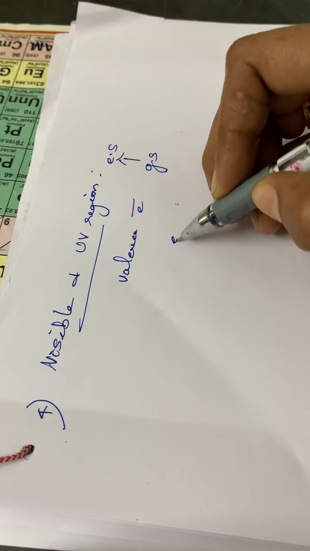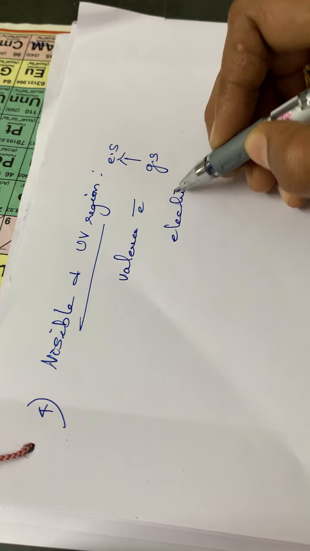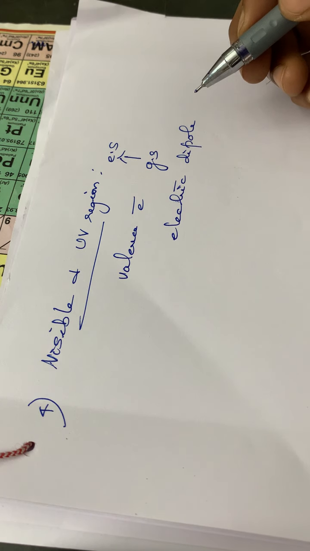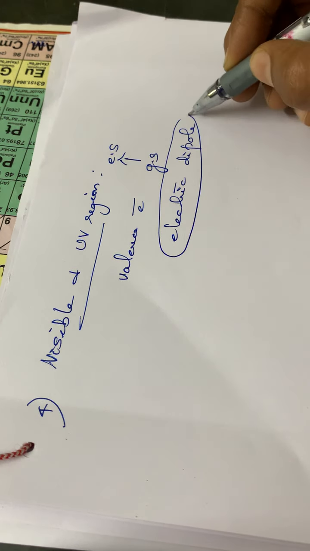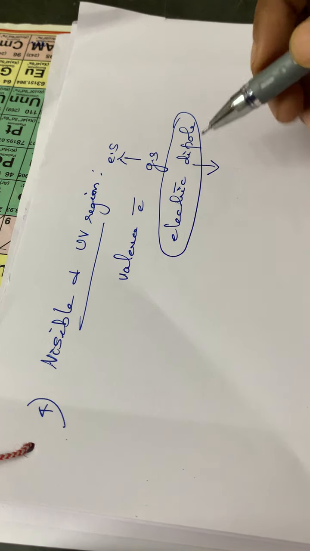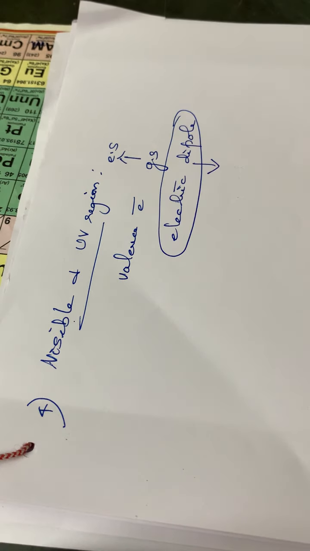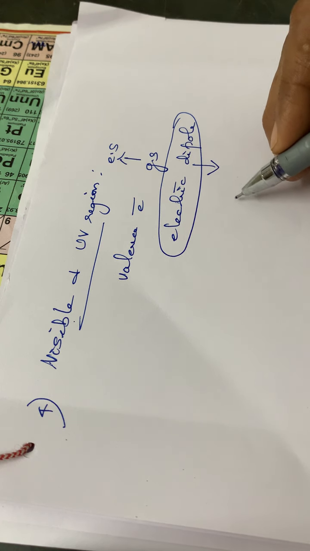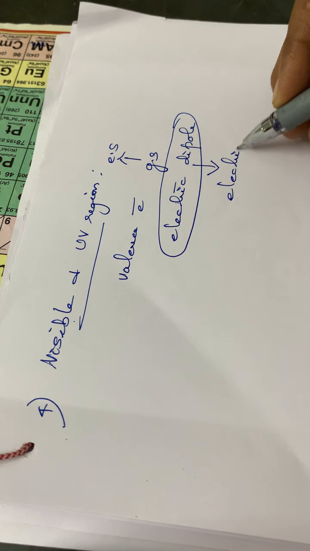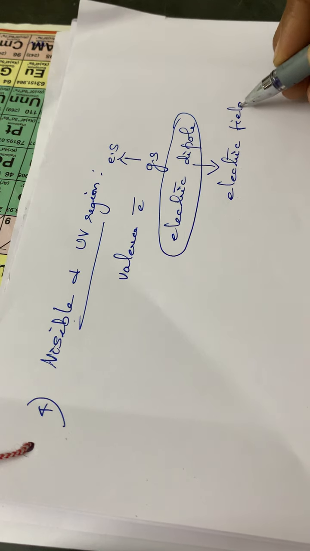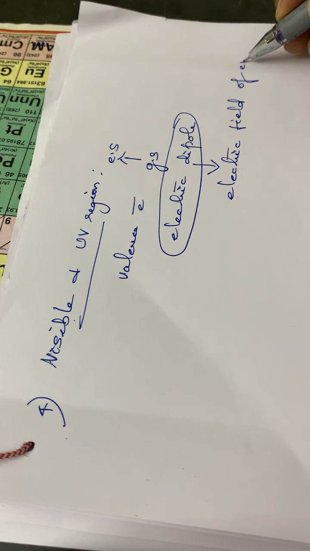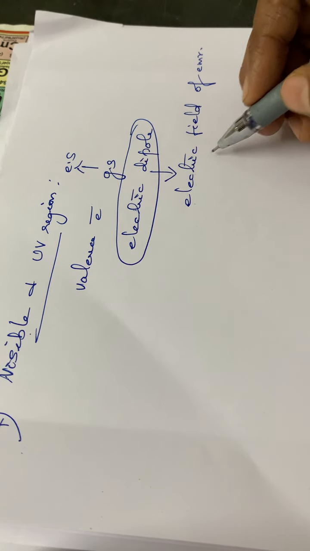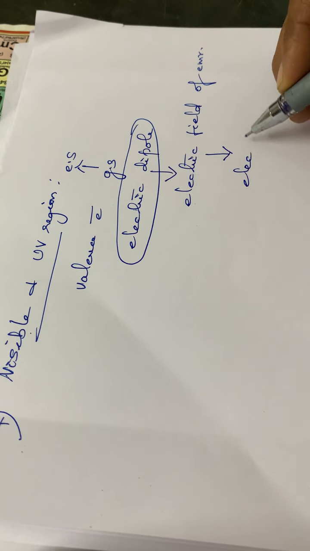An electric dipole will be developed, and as a result of the electric dipole, this will be interacting with which part? With the visible or the UV radiation from the electromagnetic radiation. So this electric dipole will be interacting with the electric field of this electromagnetic radiation of the UV or visible region, and as a result it will be giving an electronic spectra.